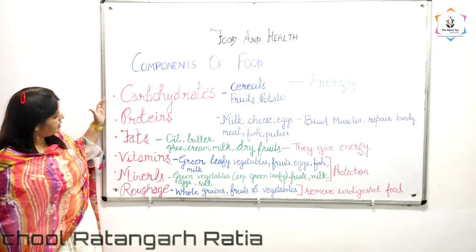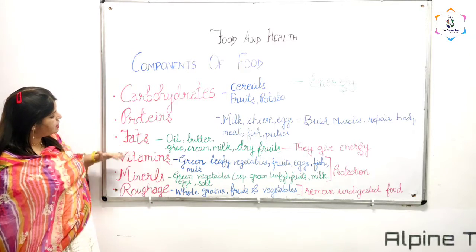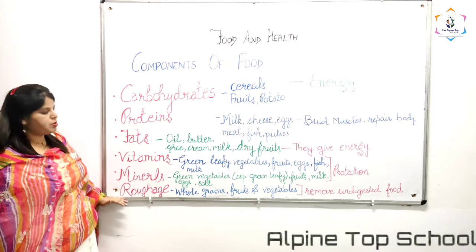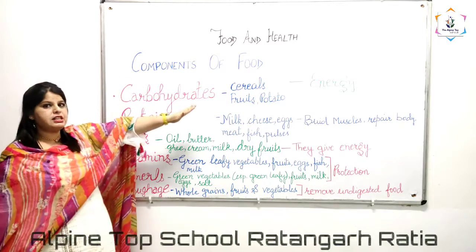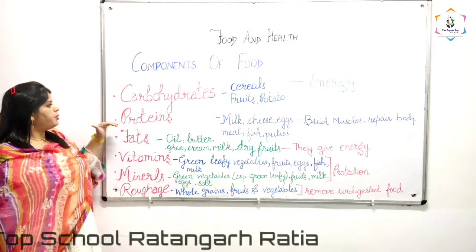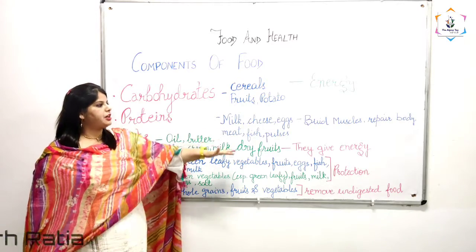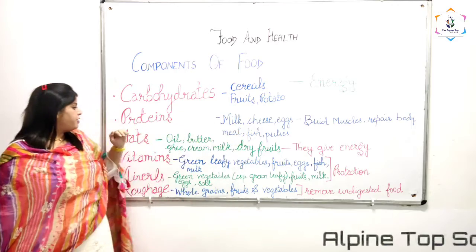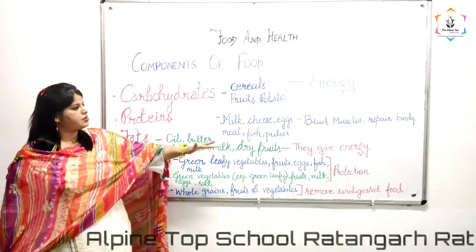So what are the components? Carbohydrates, proteins, fats, vitamins and minerals, and the last one is roughage. Carbohydrates we get from cereals, fruits and potatoes. Proteins we get from milk, cheese, eggs, meat, fish and pulses. Fats we get from oil, butter, ghee, cream, milk, dry fruits.